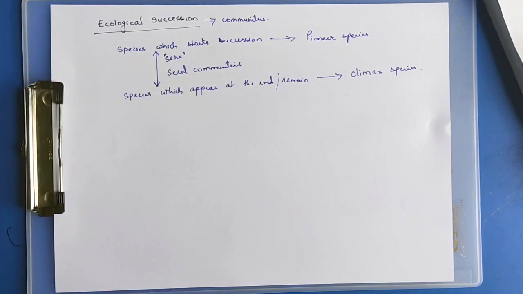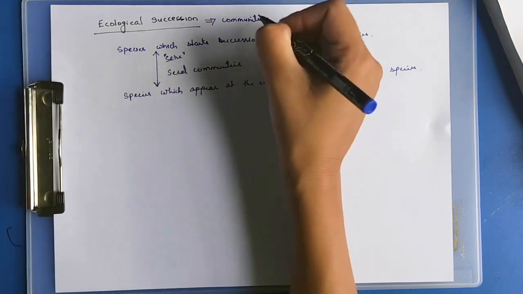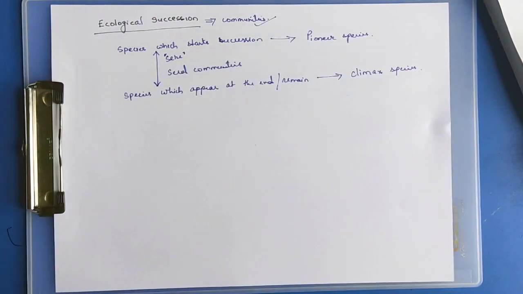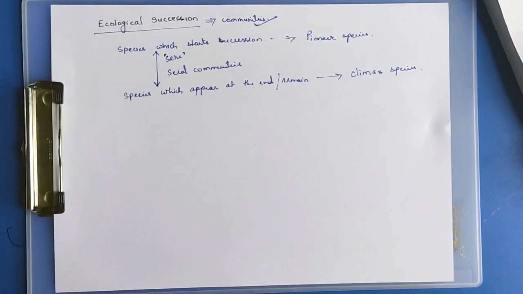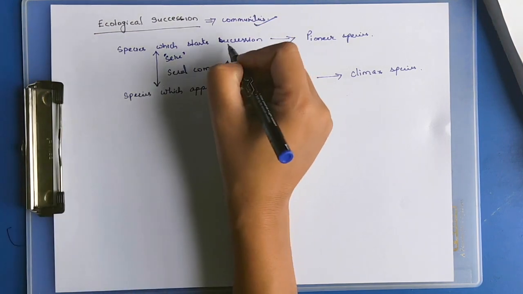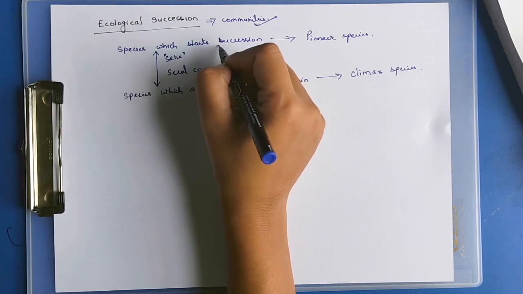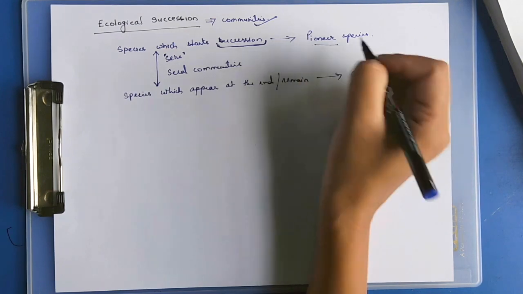Ecological succession is an important characteristic feature of communities. All communities undergo changes in their composition and the structure of their ecosystem. Changes are due to the species living in that particular community or area. The species which start a succession are known as pioneer species.